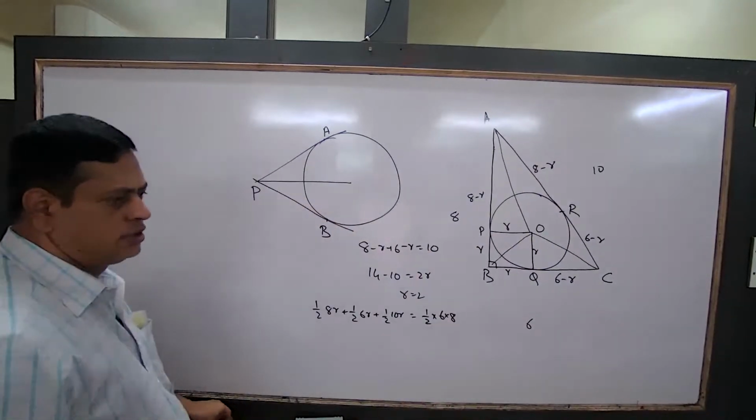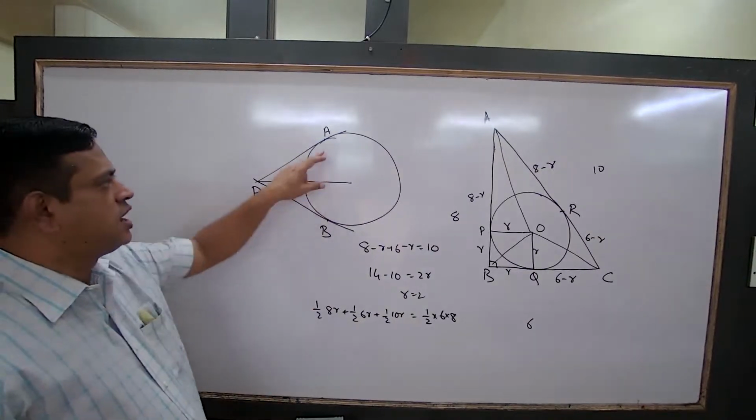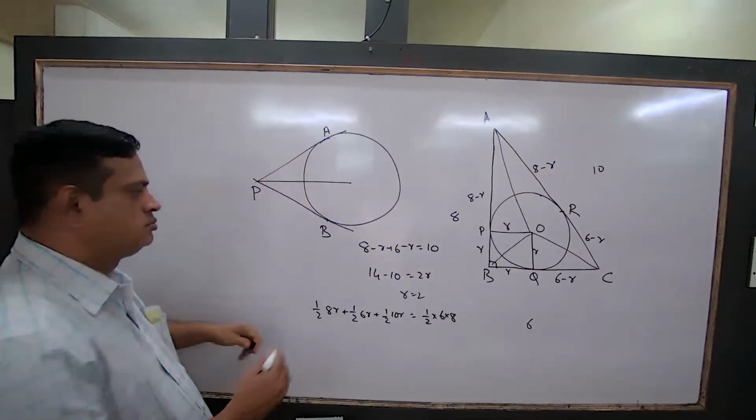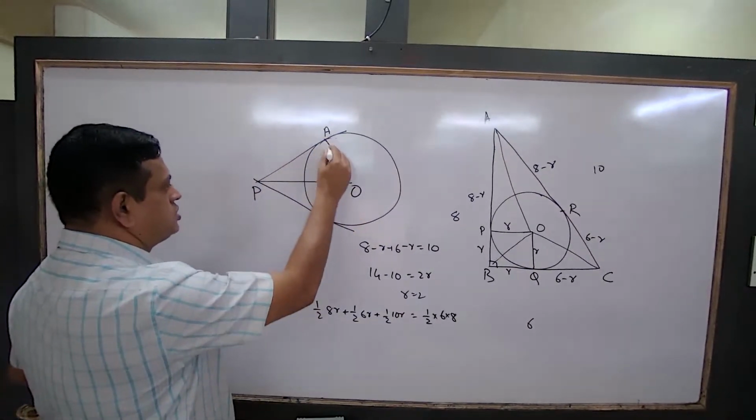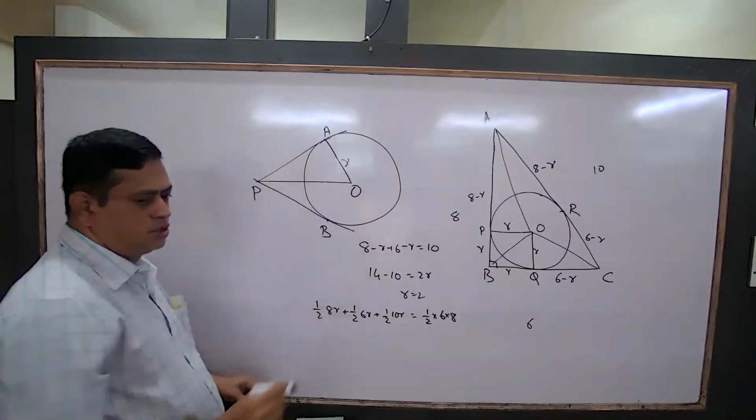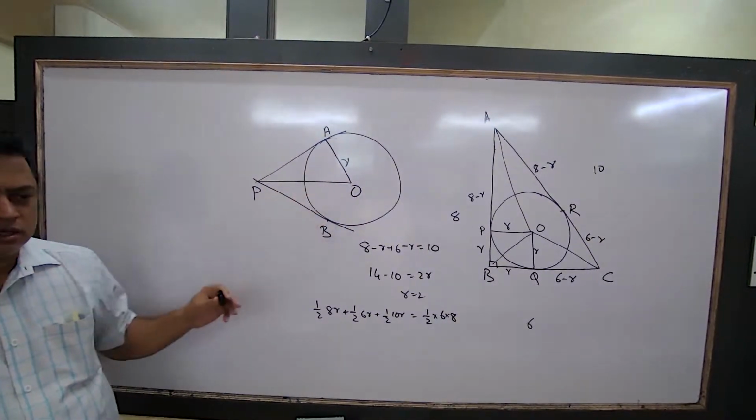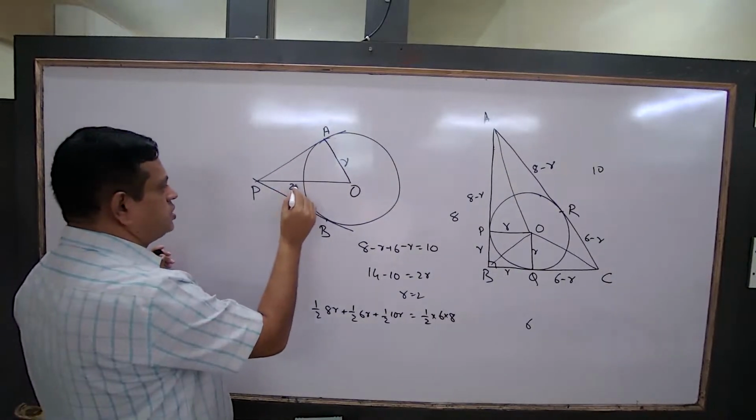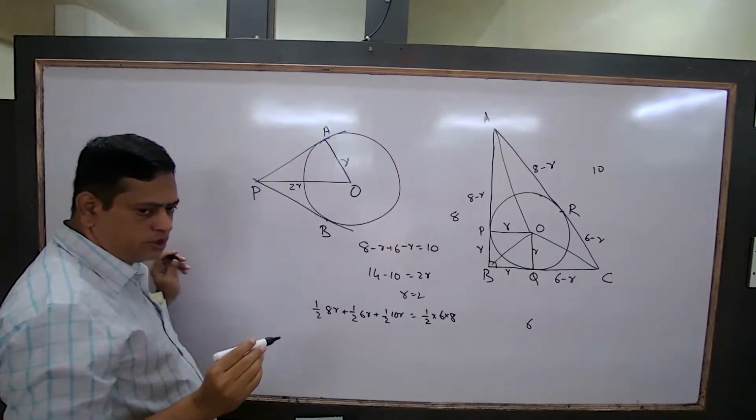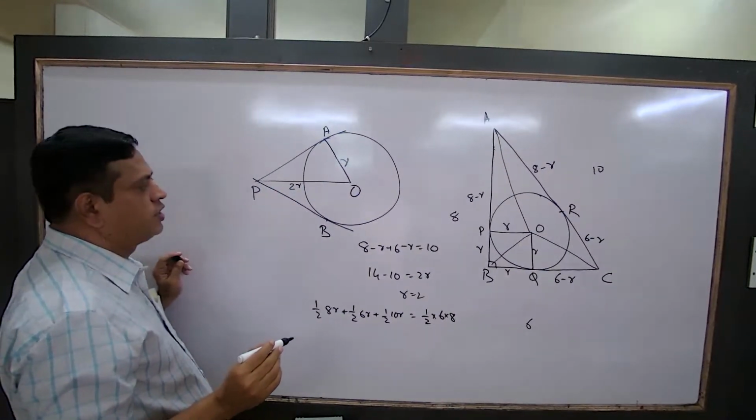Look here. OP is the diameter of the circle. So this is r. This is equal to r. Then what will be OP? 2r. Yes or no? OP is the diameter of the circle, that is equal to 2r. This much is clear? Okay.